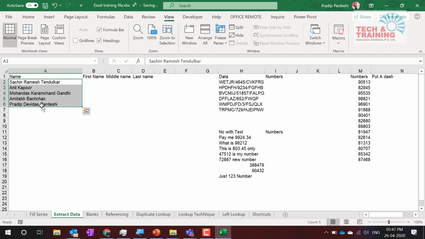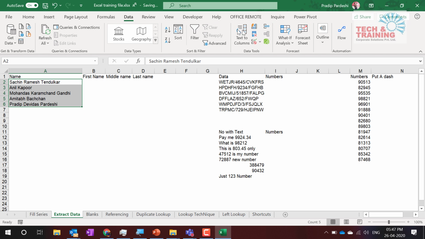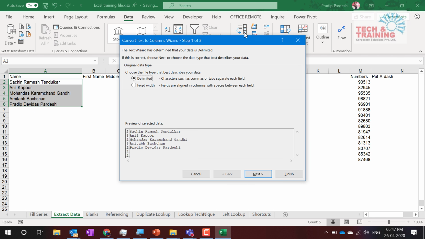Now see, I have written 5 names, and what I would like to do is segregate first name, middle name, and last name. How would I do it? These are all in one particular column. Most people would say they will use text to column. So let's use text to column. I select the data, go to the Data tab, and select the option Text to Columns.